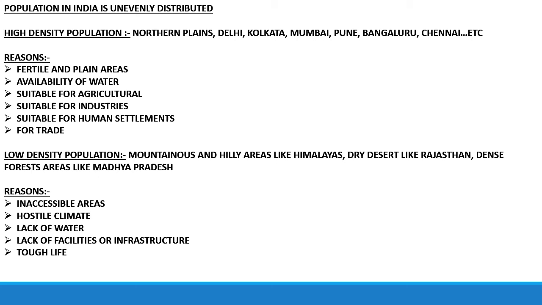Now low density population: mountainous and hilly areas like the Himalayas, dry deserts like Rajasthan, dense forest areas where there are a lot of trees, like Madhya Pradesh. Why is there less population in those regions? Because of inaccessible areas and hostile climate. Hostile means hot and humid climate, lack of water, lack of facilities or infrastructure, a lot of insecurity, and tough life in that particular region.